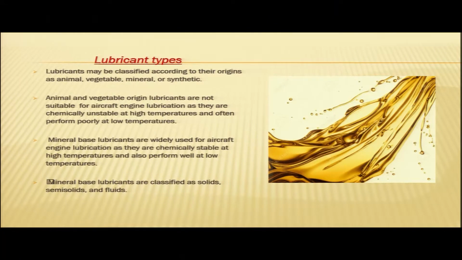Now animal and vegetable origin lubricants are not suitable for aircraft engine lubrication as they are chemically unstable at high temperatures and often perform poorly at low temperatures. Now we all know that aircraft engines operate at very high temperatures because of fuel and air combustion, and because they operate in very hot climates. At the same time, these aircraft engines also operate at very low temperatures. So aircraft are being operated all over the world in different types of climates.